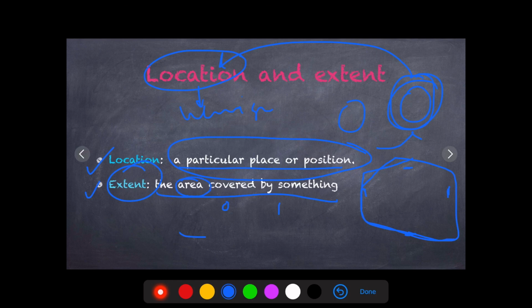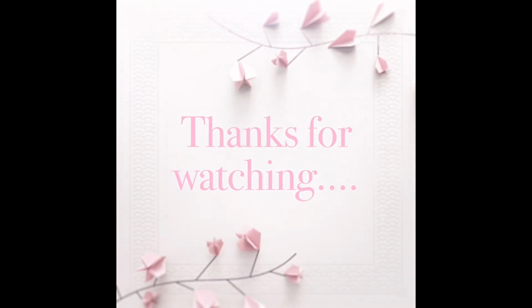Extent is the area covered by something, and the countries we are going to study are India and Brazil. At that time I'll tell you about the extent, but location I hope is clear, because it is just about the hemisphere. So this was only the basic video.